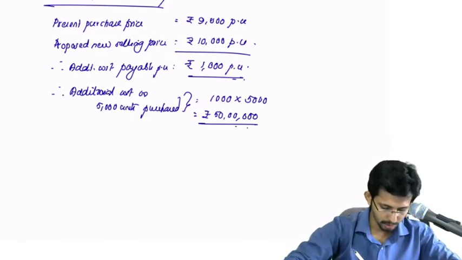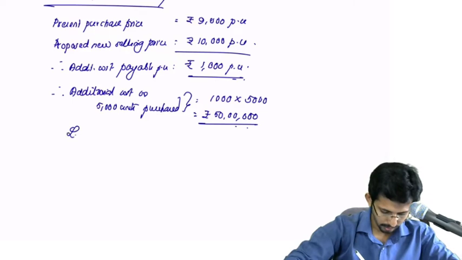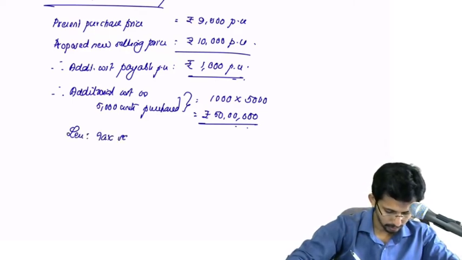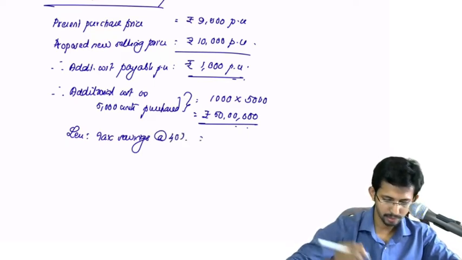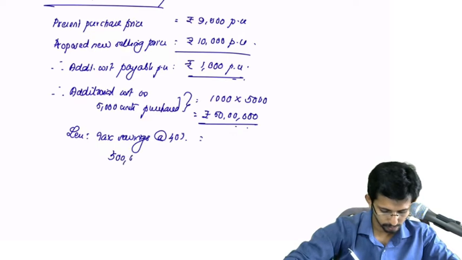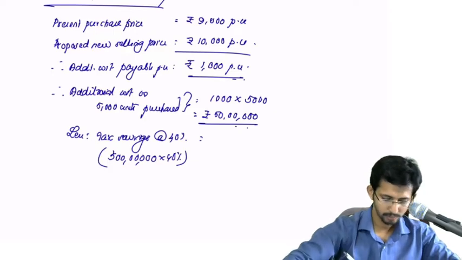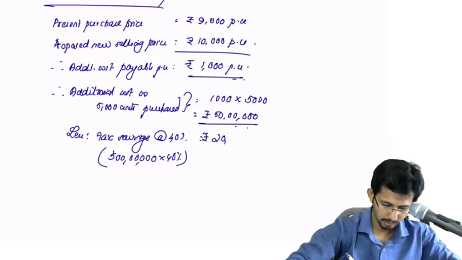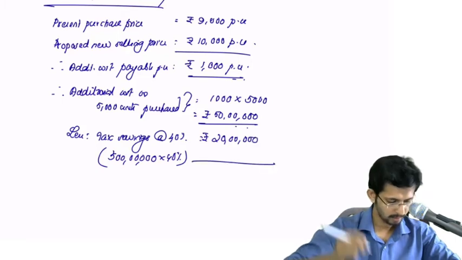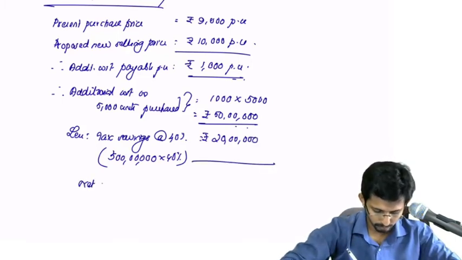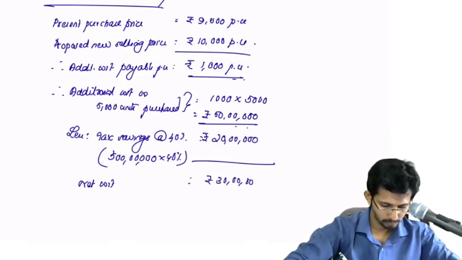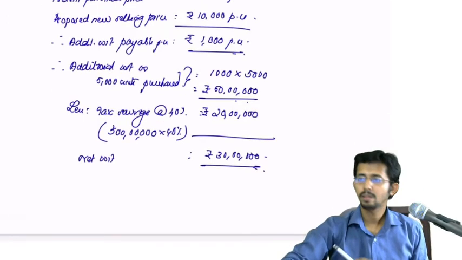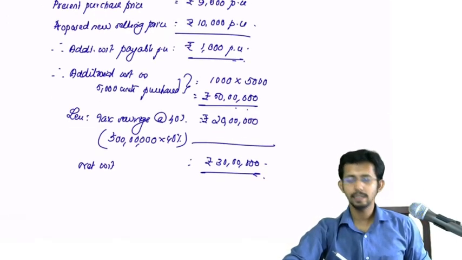Okay, now what will happen? This is additional cost, but there is tax expense, less tax savings at 40%. Okay, so net cost will be rupees 30 lakhs.